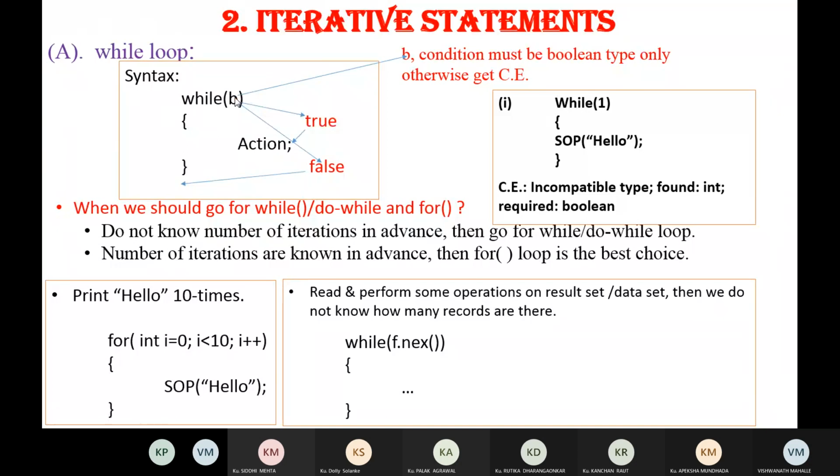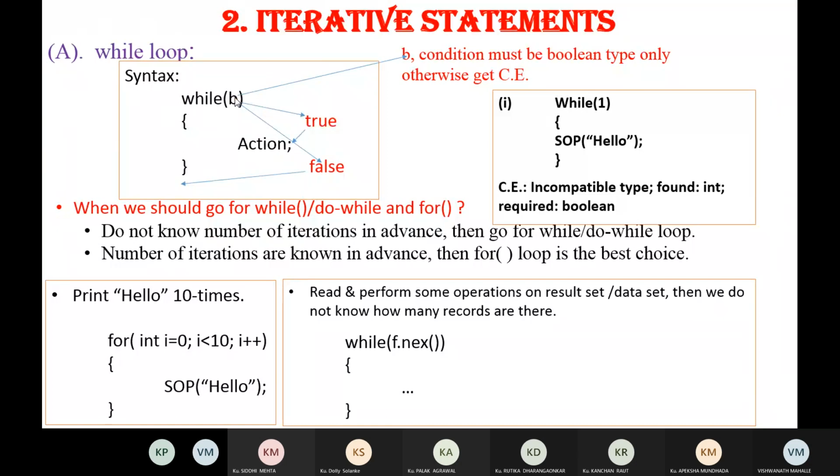And when do we use do while? Suppose we want the statements within the loop to execute at least once, then we use the do while loop.